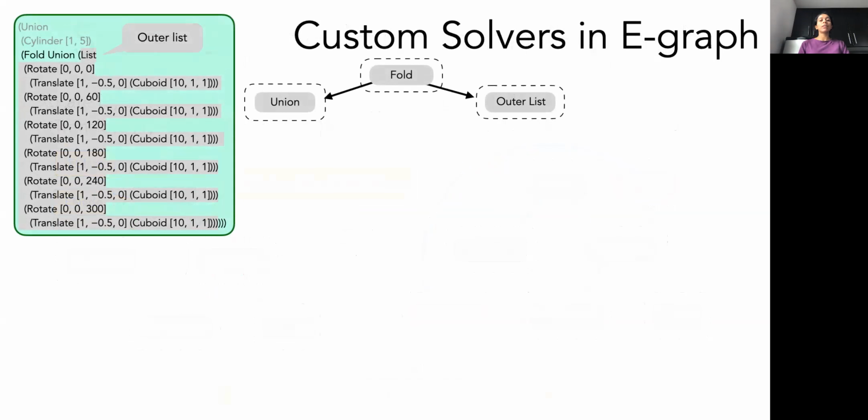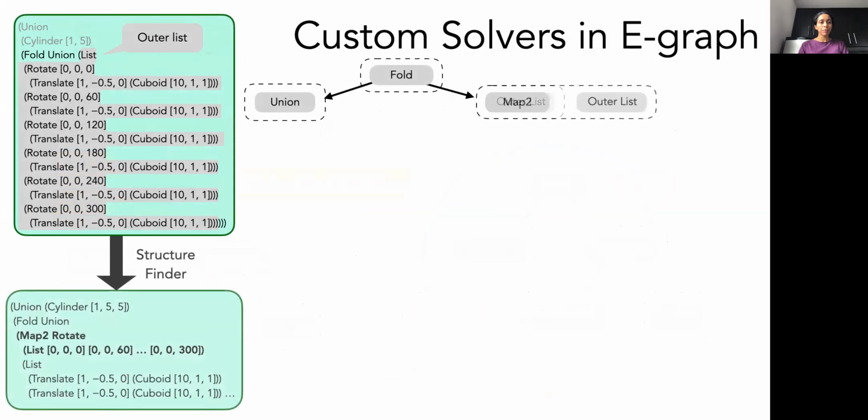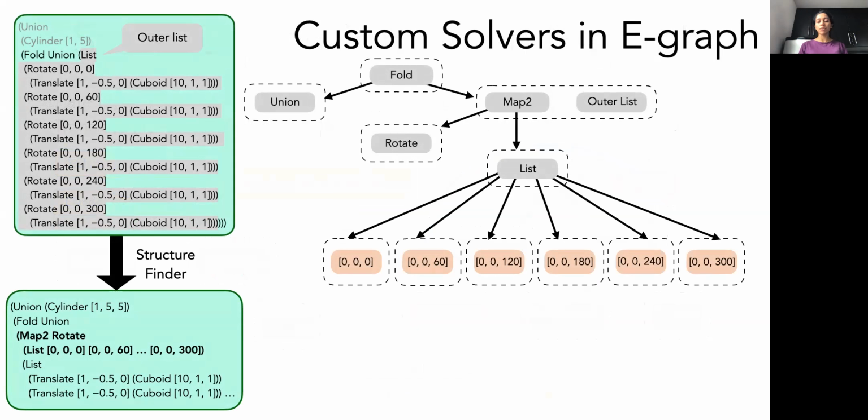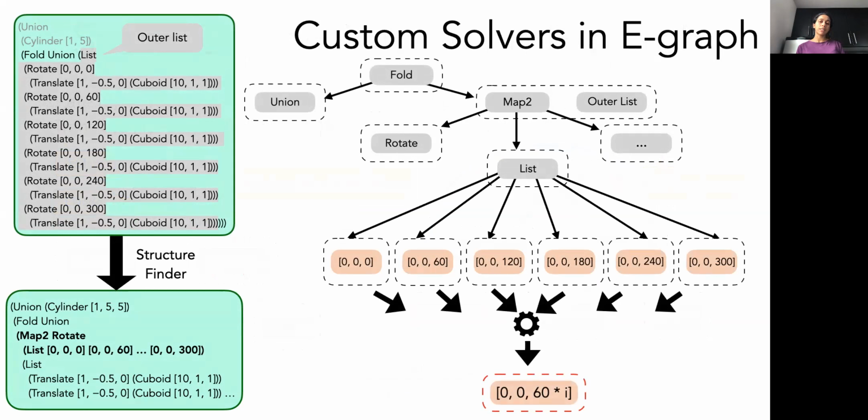So here, we again have the list of rotate expressions under a fold union. Selinsky applies the structure finder, and as a result, a map2 expression is introduced in the E-class of the concrete outer list of rotates. The map2 has three children: the rotate operator, a list of its parameters, and a list of the CAD arguments. Selinsky then inspects the E-classes to find the parameters and sends them to a custom solver. An advantage of using the structure finding algorithm is that now the solvers only need to deal with flat lists of parameters, and they do not have to worry about the overall CAD structure because the structure finder separates them.